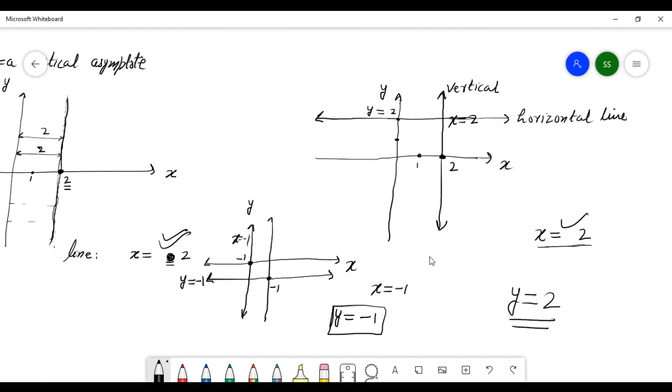And remember the definition. Here x equal to 2 means this one, a vertical line. And y equal to 2 means this one, a horizontal line.